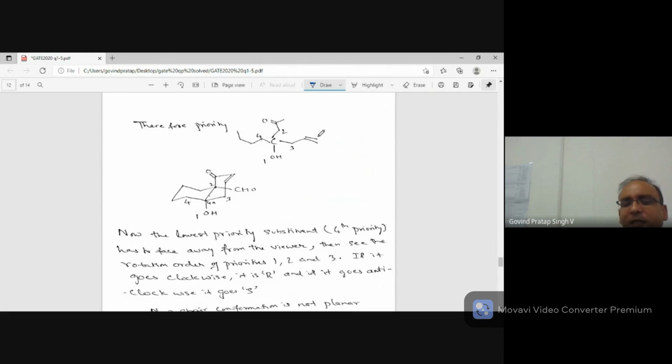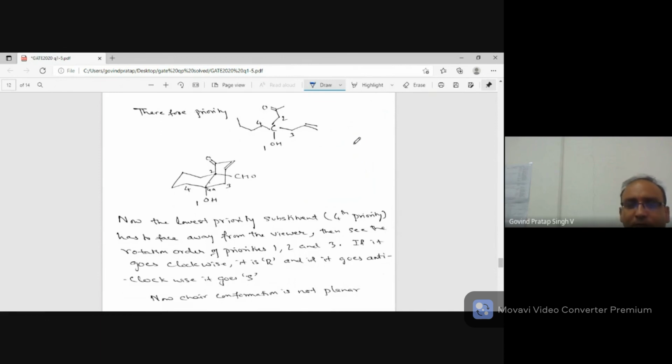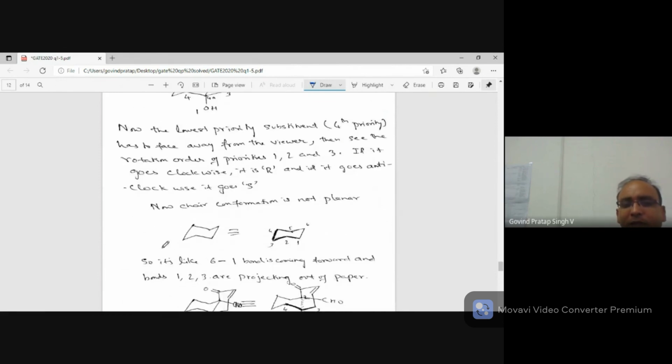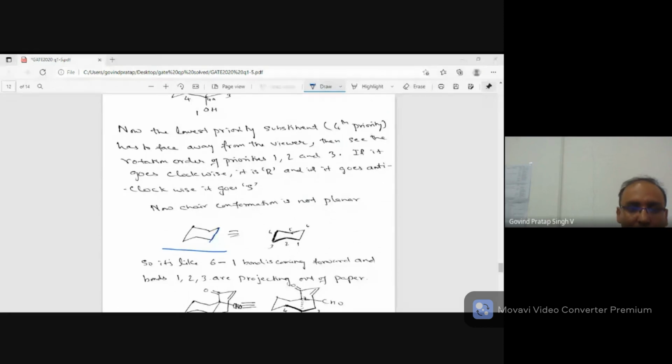If the lowest priority is in the plane, then that's the toughest job. Then you have to look at it from an angle so that it is away from the viewer. Otherwise, there is no issue. Now if a chair is there, you understand this chair? Though we draw it planar, it's not planar. It is coming out. I'll do one thing: I will pin myself. Now look at my hand. Imagine this is what I had drawn as cyclohexane. But cyclohexane is not like that. It is coming like this. So one part is behind, the other part is coming to the front. So the chair conformation is like this. Now I'll unpin myself.